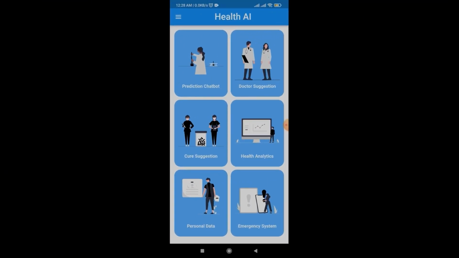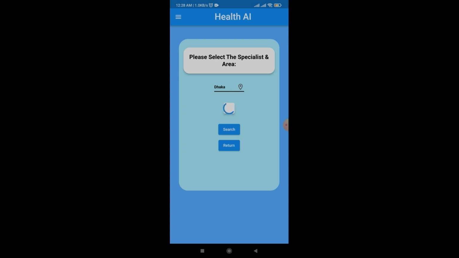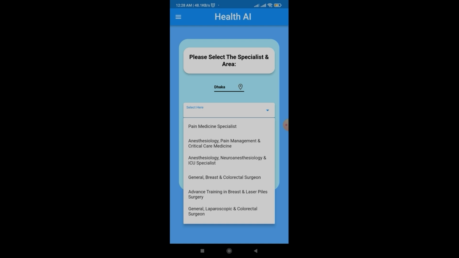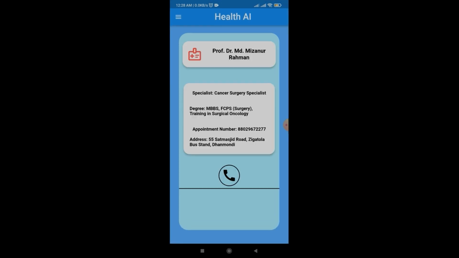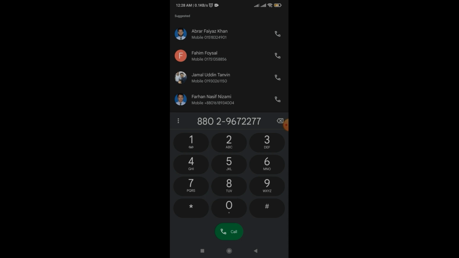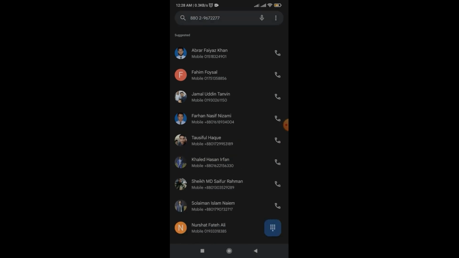The next module is doctor suggestion. Here I will select my region, which is Dhaka, and then I will select cancer surgery specialist, and then I will press search, and now it is providing me information of a doctor from that particular region in that particular domain, and it is also providing me the contact information. Now I can press this call button, and then it will open up my phone app and it will help me to connect with that particular doctor.